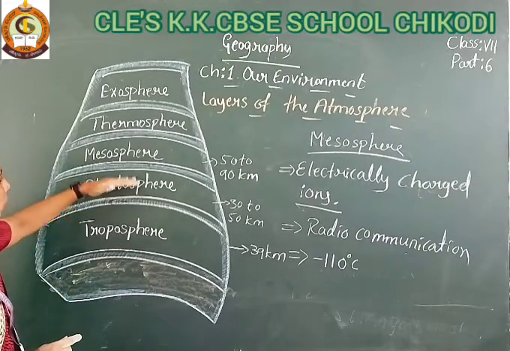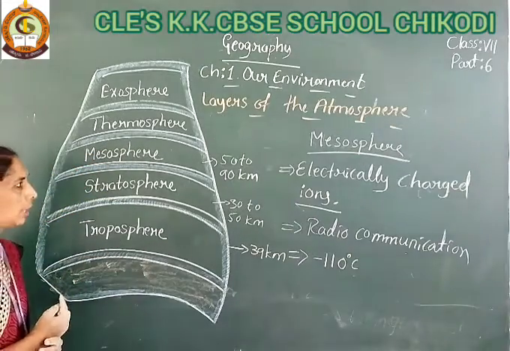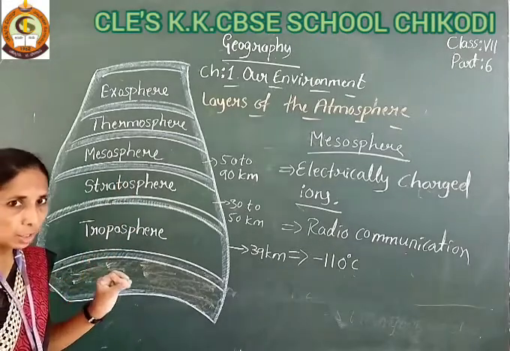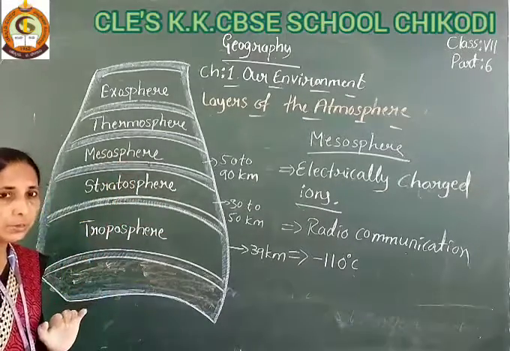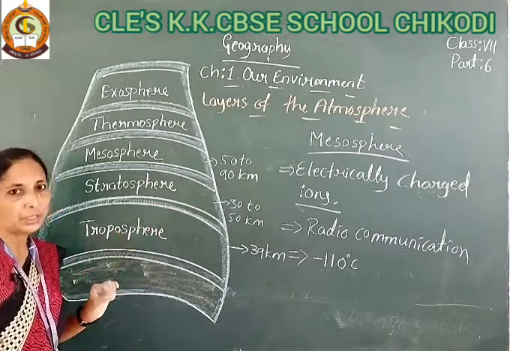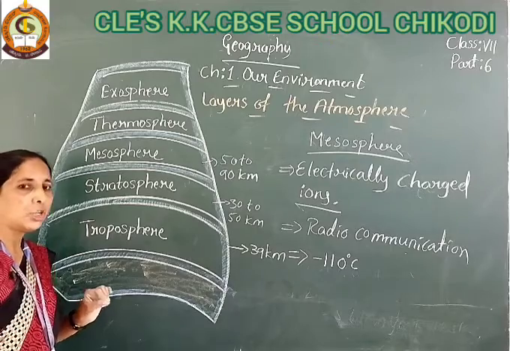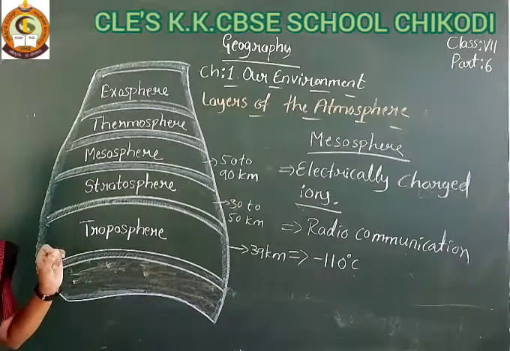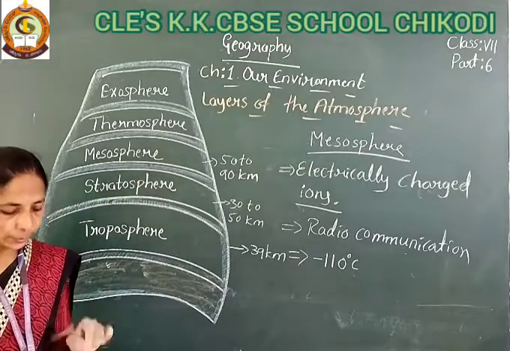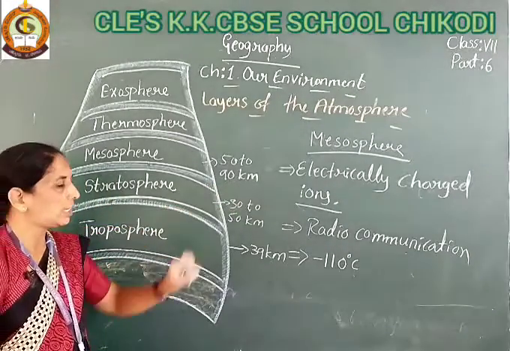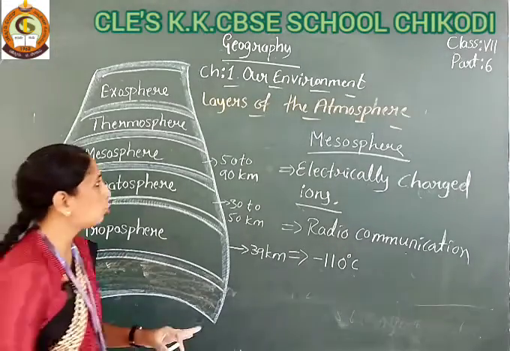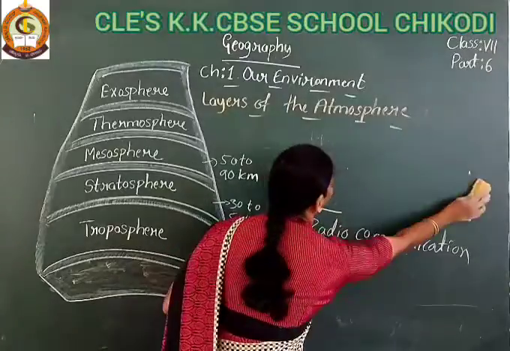The mesosphere is above the stratosphere, okay, and the mesosphere has electrically charged particles, known as ions, and these ions help radio communication. The temperature of the mesosphere is minus 110 degrees Celsius. And it is 50 to 90 kilometers far from the Earth's surface. So that is about the mesosphere.